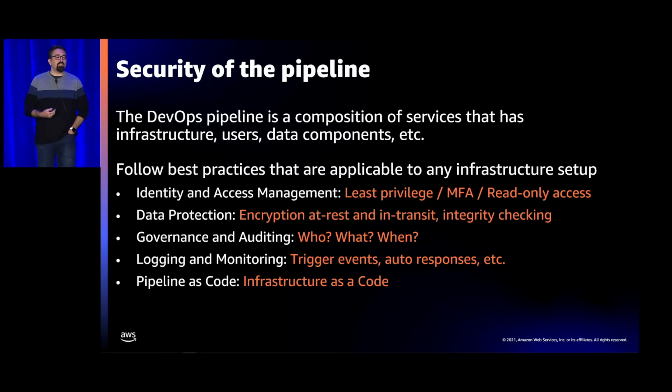And so the idea here is we're going to treat our pipeline that way. We want to implement a pattern of least privilege. If we think about it, our pipeline is going to have access. So who on the development team needs to have access to that pipeline, and what level of access do they need? As developers in the development environment that are building the pipeline initially, they might need read-write access. They might need wholesale control over it.